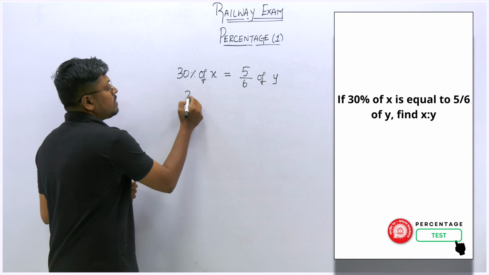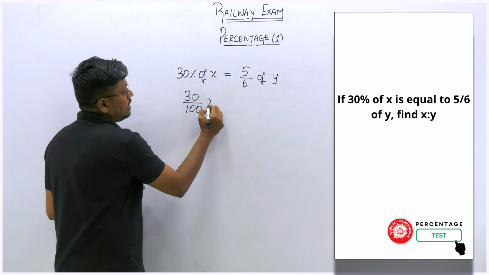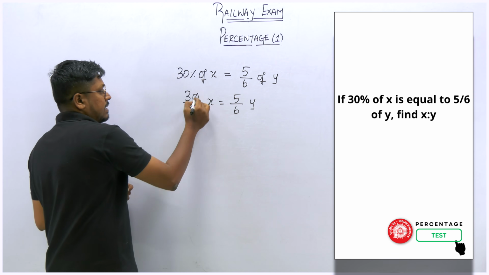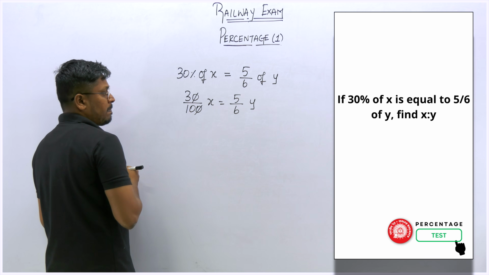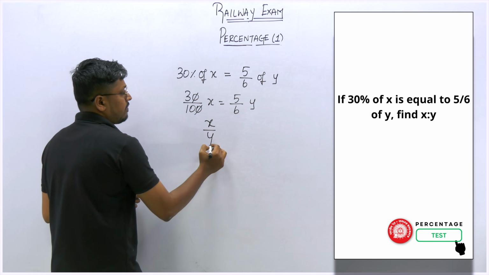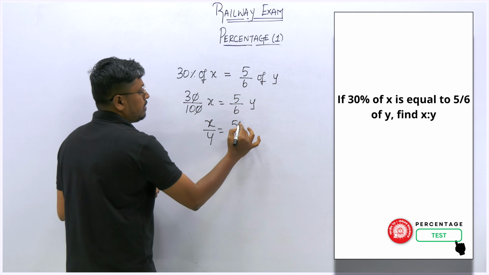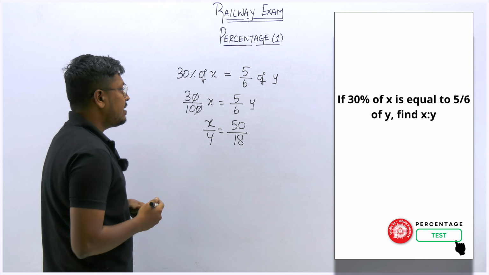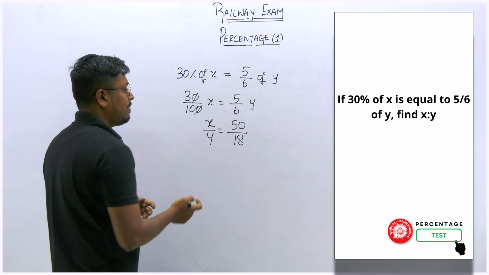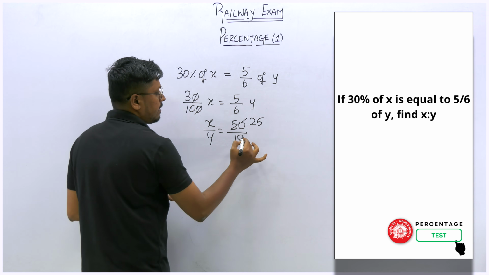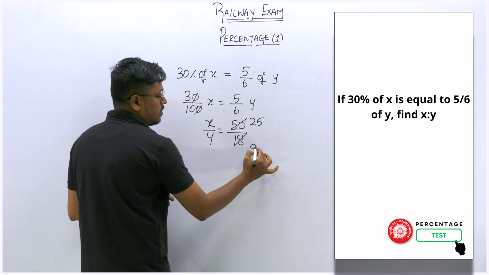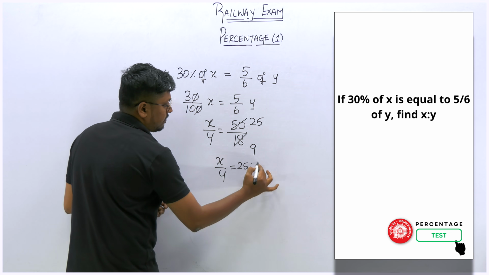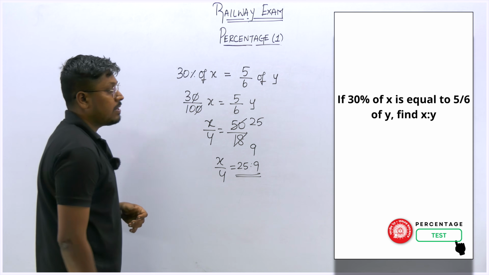So what we can do here is we can write 30 by 100 x equal to 5 by 6 of y. First we can cancel 0, 0 here. Similarly, x divided by y is equal to 5 into 10 will be 50, 6 into 3 will be 18. Check whether we can cancel it on any table. Yes, we can cancel it on the 2 table. 25 times, 9 2s are 18. So x divided by y is equal to 25 is to 9. This will be the answer for this question.